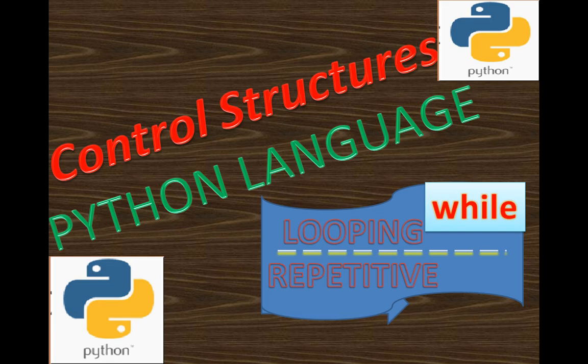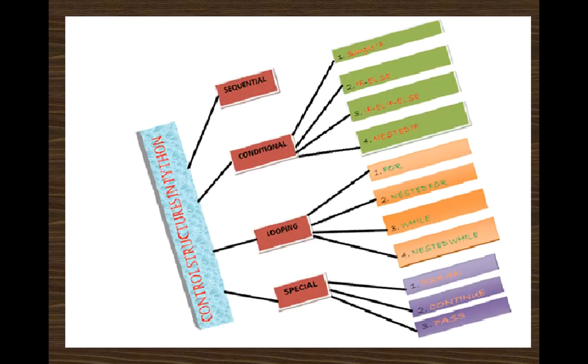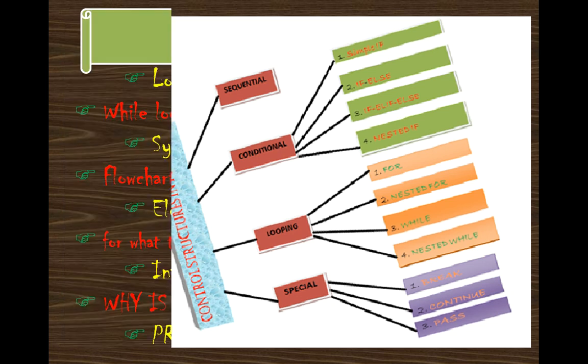Hello friends, in today's session we are going to talk about the while loop, which is one of the types of looping statements. In the previous lectures we were discussing control structures in Python and their different types. Sequential we have done, conditional we have done, and we were talking about looping, and in looping we have done the for loop. Today we will discuss the while loop in Python.